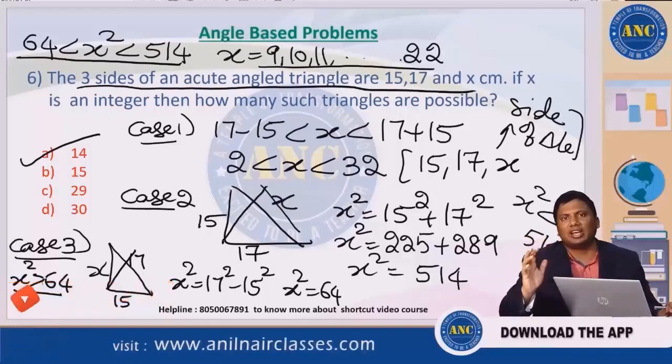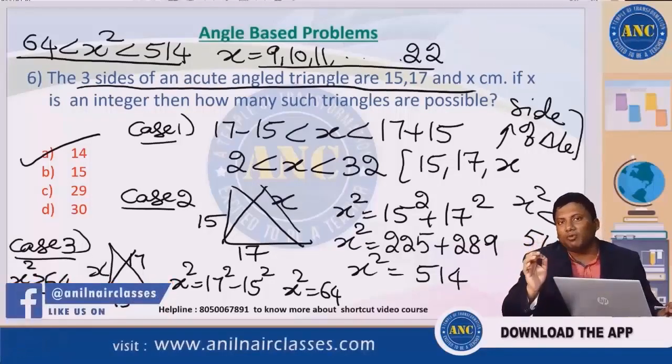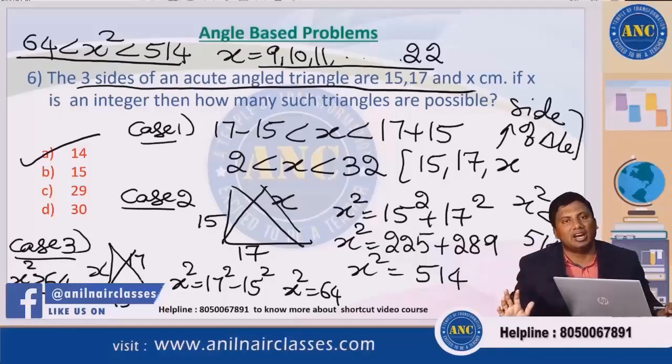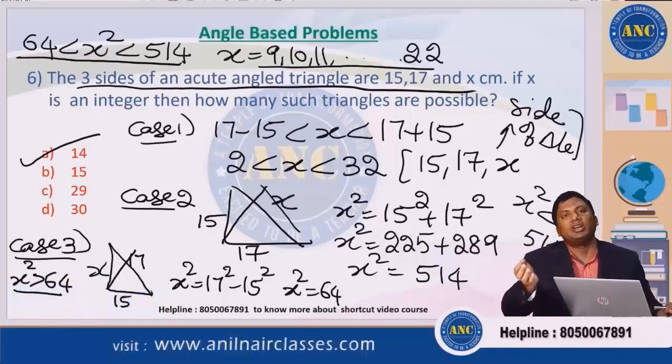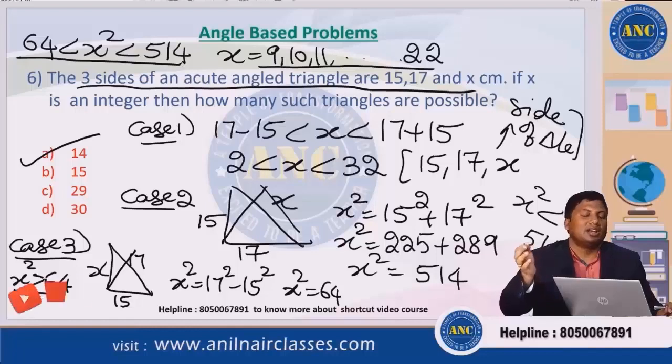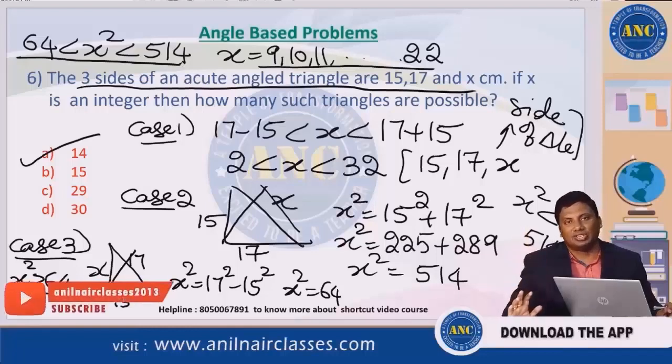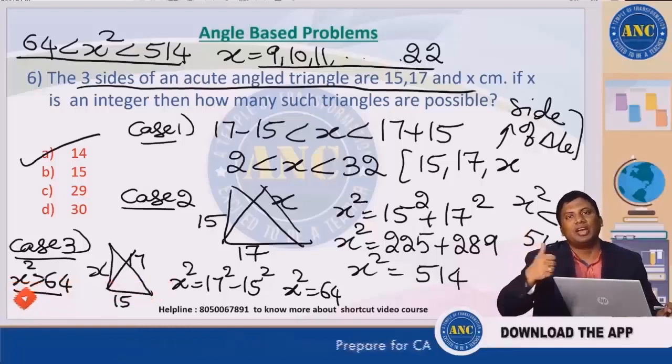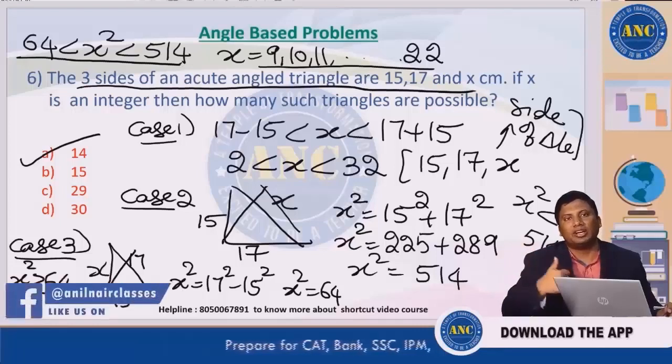First check whether the sides form a triangle. Next check what will happen if the third side is the largest side. Third step is what will happen if the third side x is not the largest side. Make hypotenuse and height.